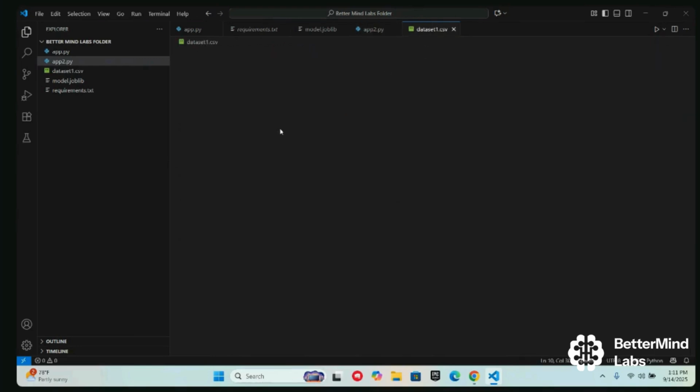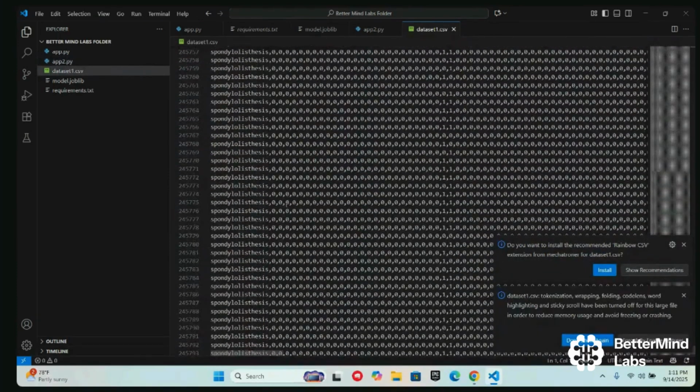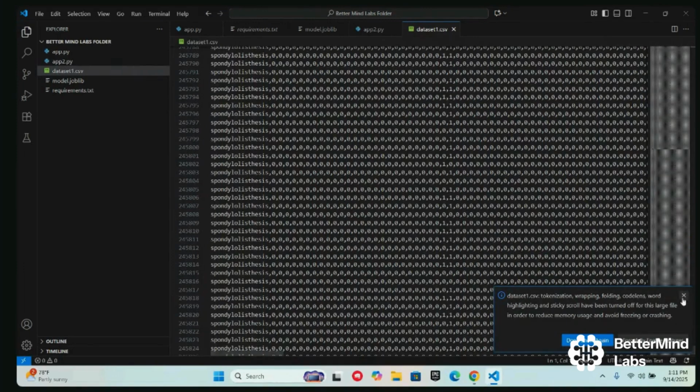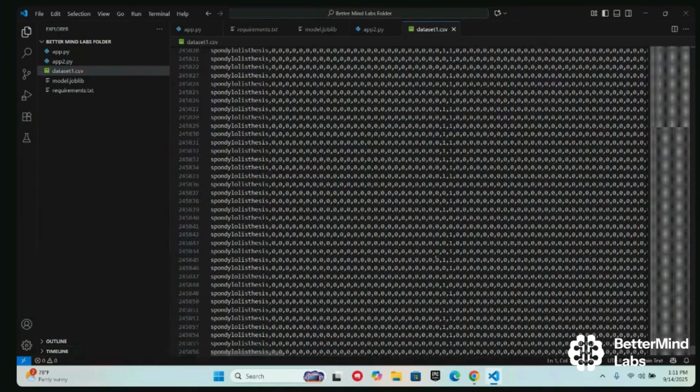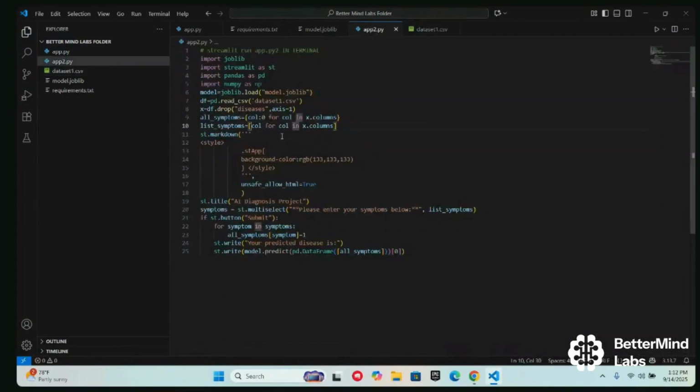And I just wanted to show you our data set as well, which we used. As you can see, it has so many rows, and we had to definitely shorten this down so we could match our system's memory. And these are all the rows. And now let me start running it.